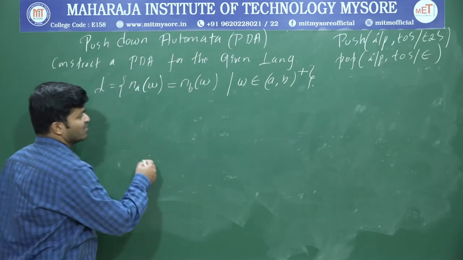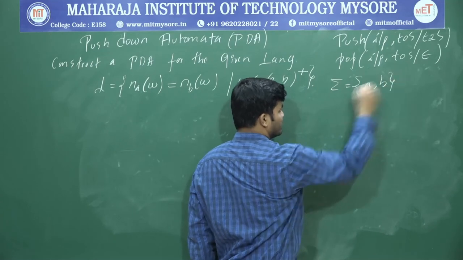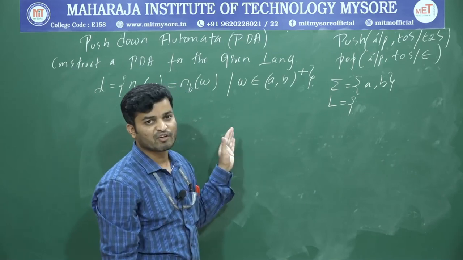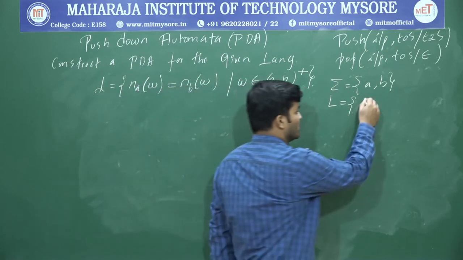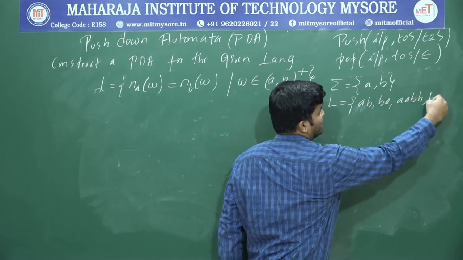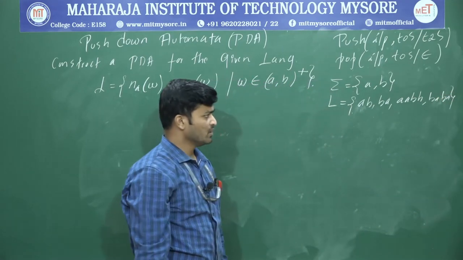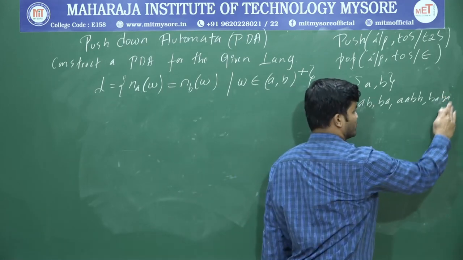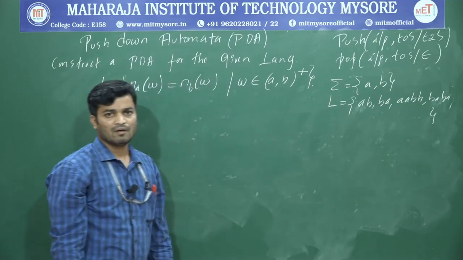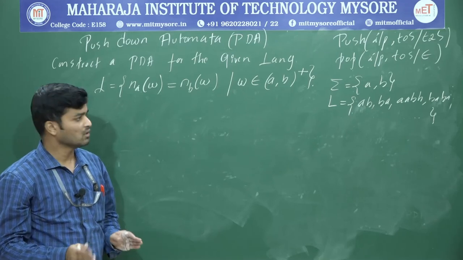Now what is the sigma? Sigma is the same, sigma is {a, b}. And what about the language? We are going to have all the strings such that the number of A's and number of B's are both equal. So it may be AB or even BA, or AABB or BABA. BABA means it will continue. We can form any number of strings, but the condition is the number of A's and number of B's must be equal. A and B can be in any position.